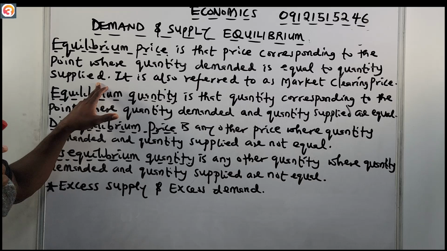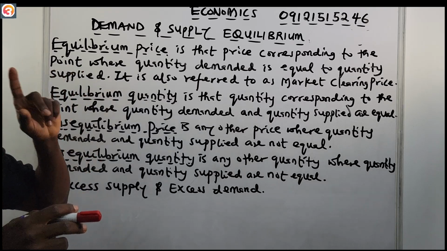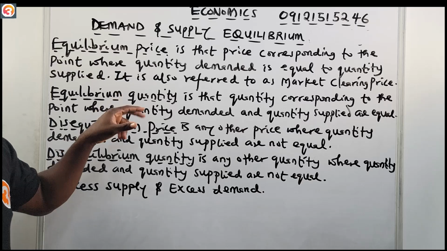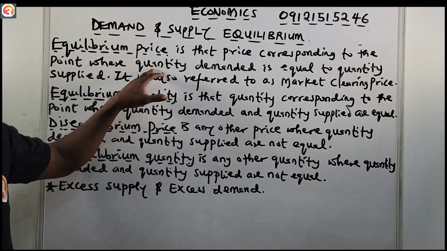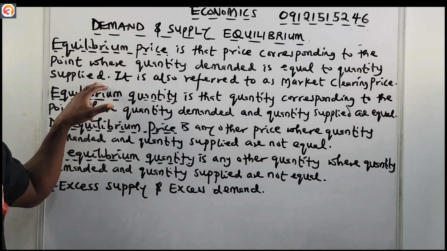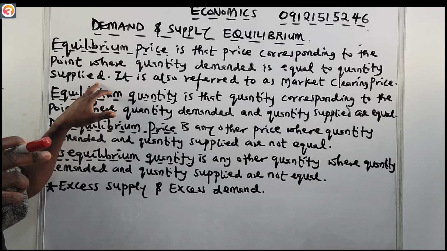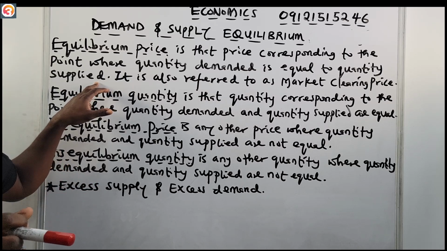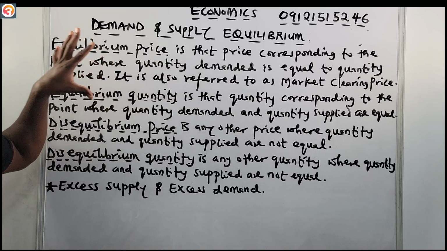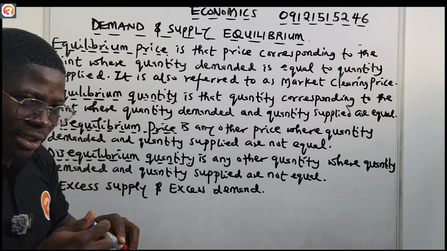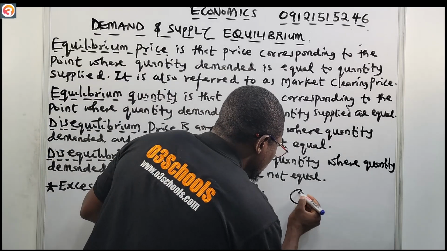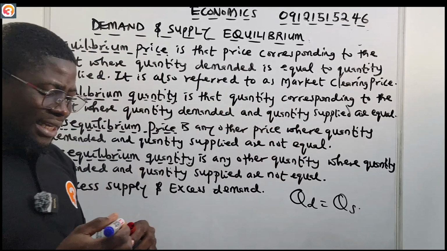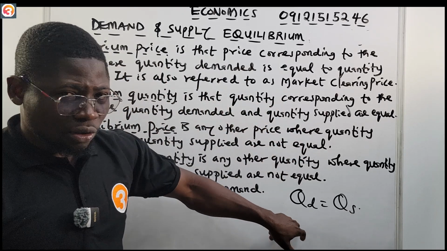The point where quantity demanded is equal to quantity supplied. That is equilibrium price: the price corresponding to that point where quantity demanded is equal to quantity supplied.